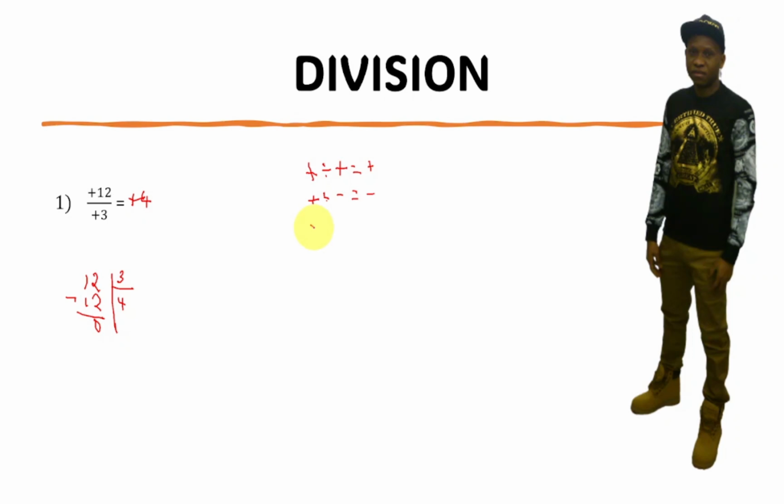When we have negative divided by negative, it's gonna give us positive. When we have negative divided by positive, equal negative. So that's how we do.